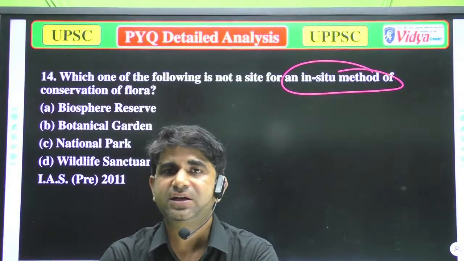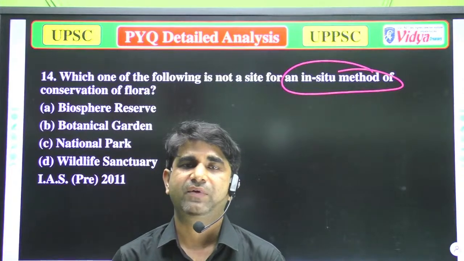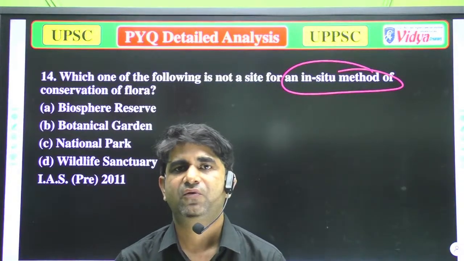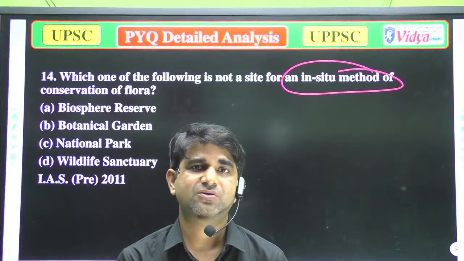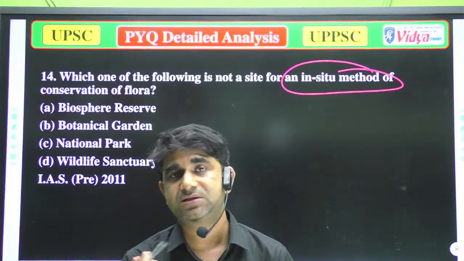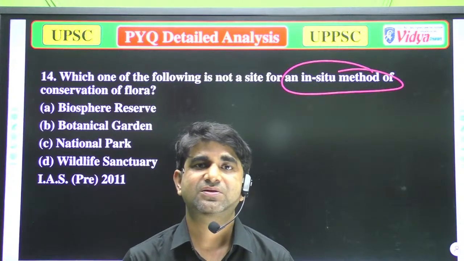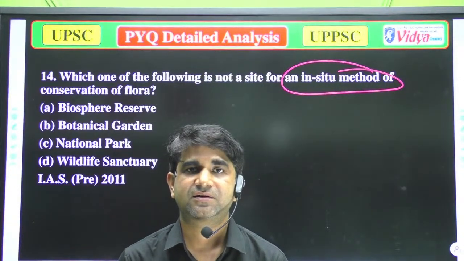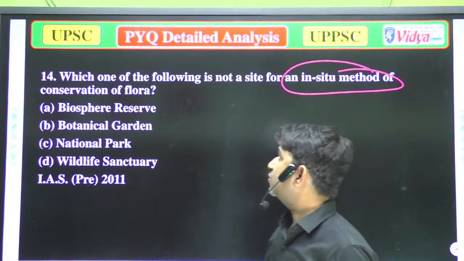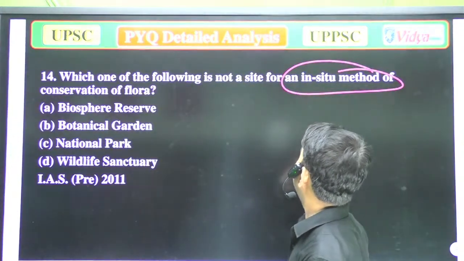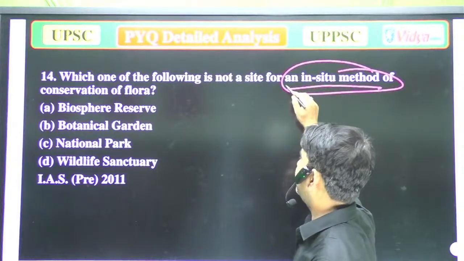So it is not their natural habitat, because when a lion or tiger hunts for itself for food, that is the natural thing. In the jungle, they will find the exact place for their hunting. So that is their natural habitat. Well, which of the following is not a site for an in situ method? Not a site for an in situ method.